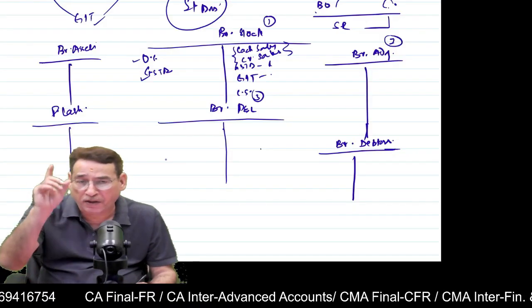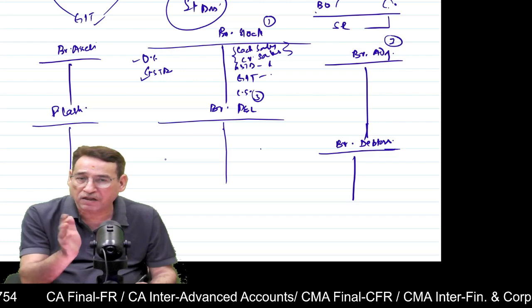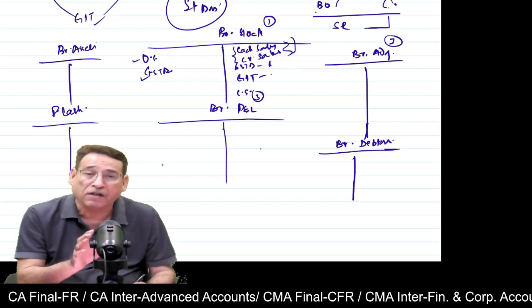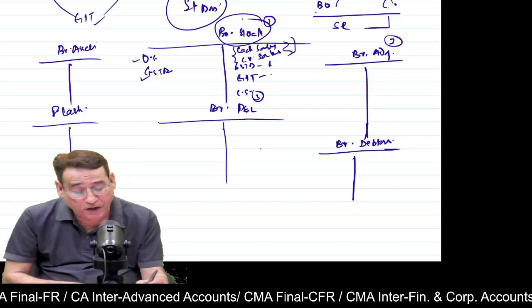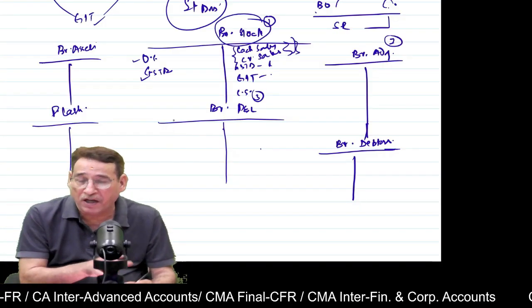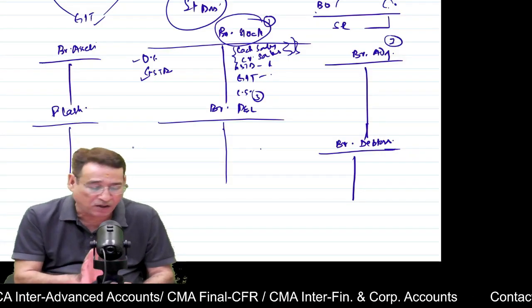Whereas if you remember, under the debtors system, we never write credit sales in the branch account. Credit sales is written in the branch debtors account. But here we are writing total sales. Why? The reason is that if we do not write the total amount of sales here, we cannot find the closing stock. That is why total sales are always written over here. Is it clear to you or not? Number 1.